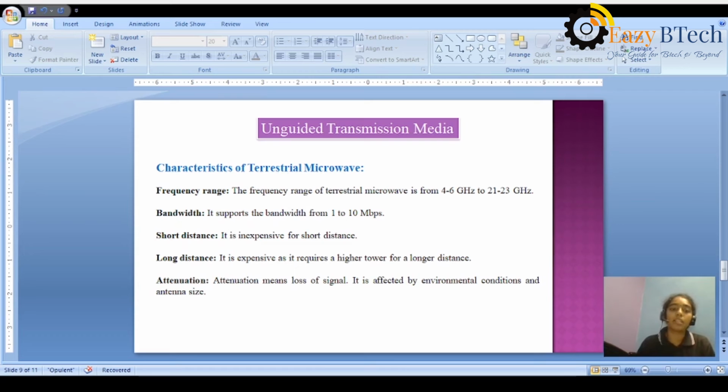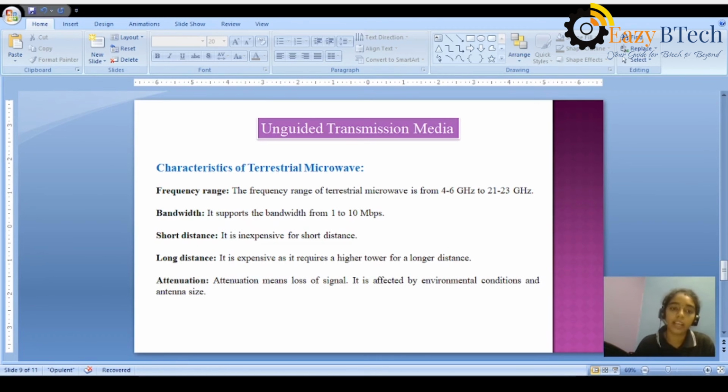Bandwidth. It supports high bandwidth, up to 1 to 10 Mbps. It is inexpensive for short distance. For long distances, it is expensive. Microwave transmission is used for short distance only because it is inexpensive, meaning there is not that much cost while establishing this type of transmission from source to destination.